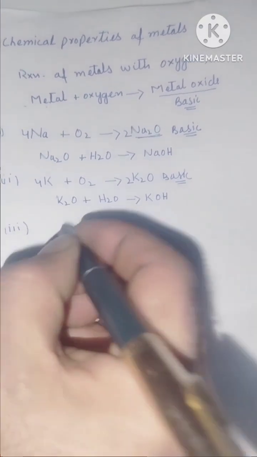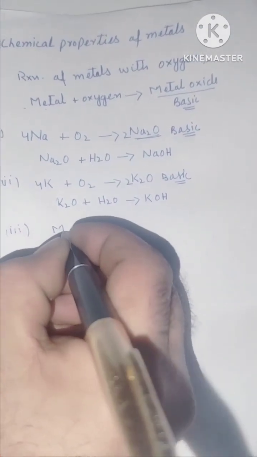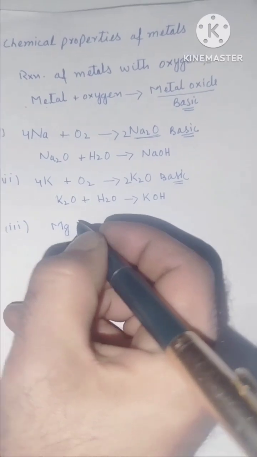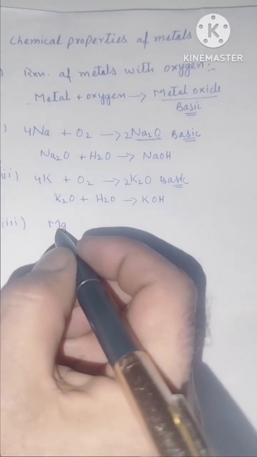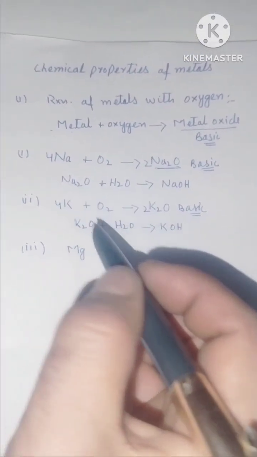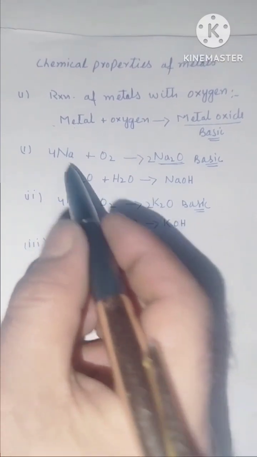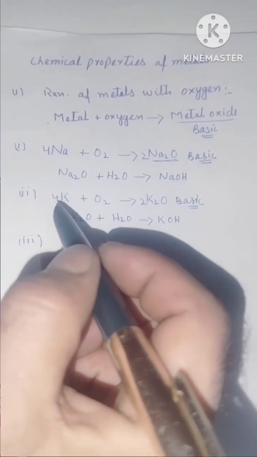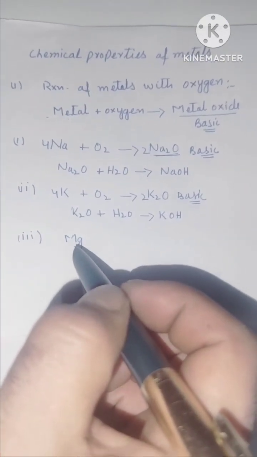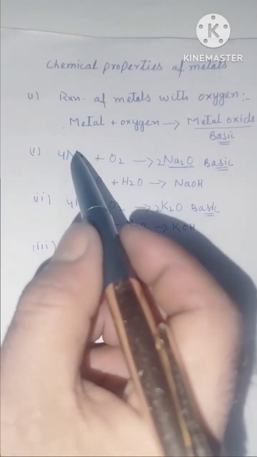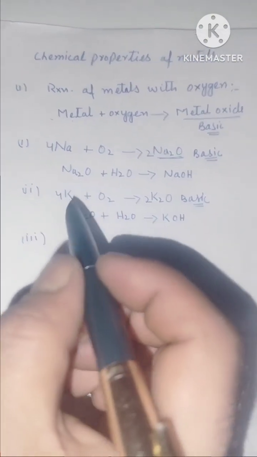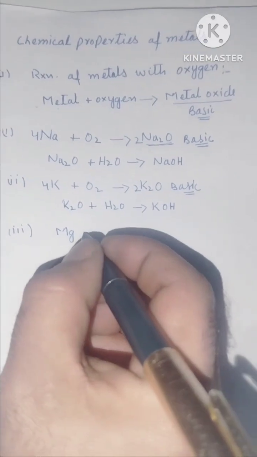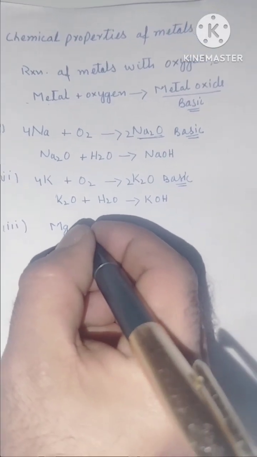Now, after that, we will take the example of magnesium. You know, magnesium is not more reactive as compared to these sodium and potassium metals. So we can say magnesium is less reactive as compared to sodium and potassium. So magnesium does not react at room temperature.